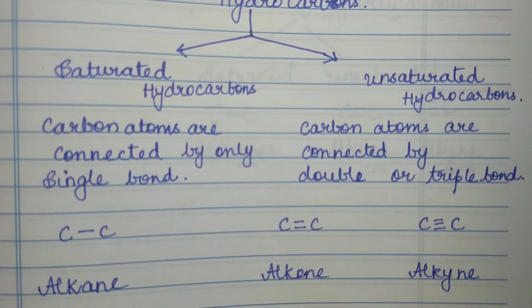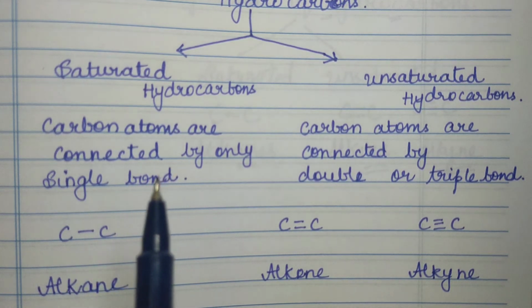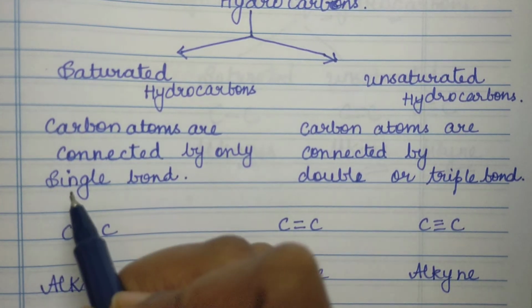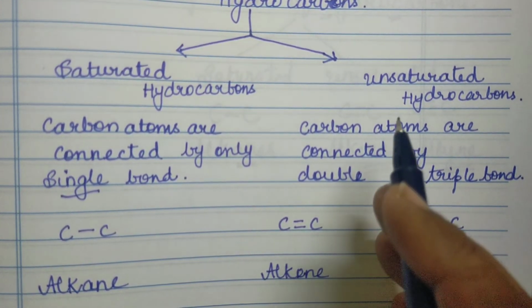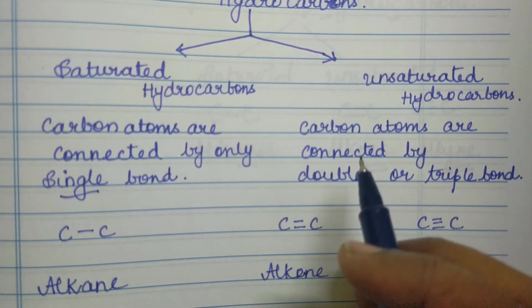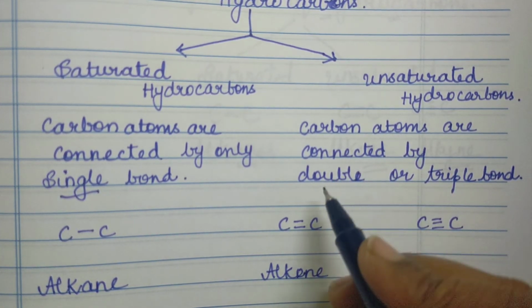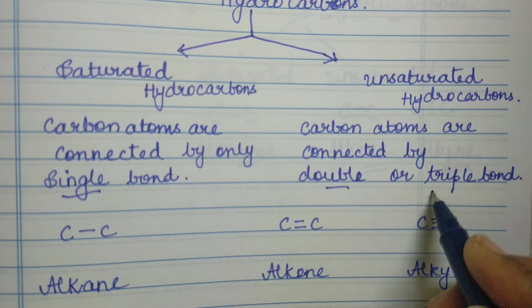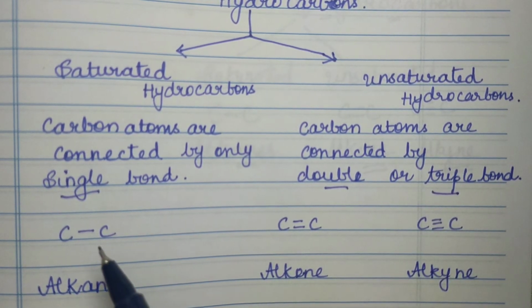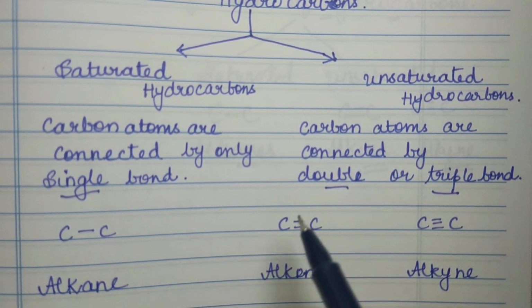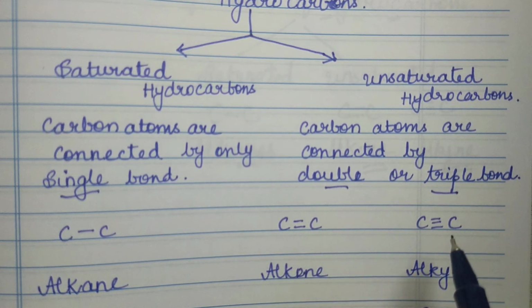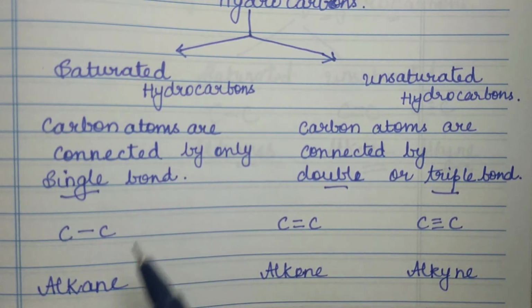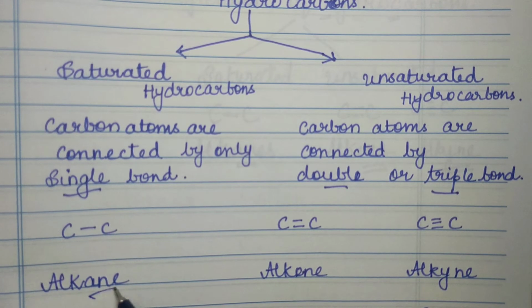So let's quickly recall. In saturated hydrocarbons, the carbon atoms are connected only by a single bond. In unsaturated hydrocarbons, the carbon atoms are connected by a double bond or triple bond. Saturated hydrocarbons are called alkanes, ANE.